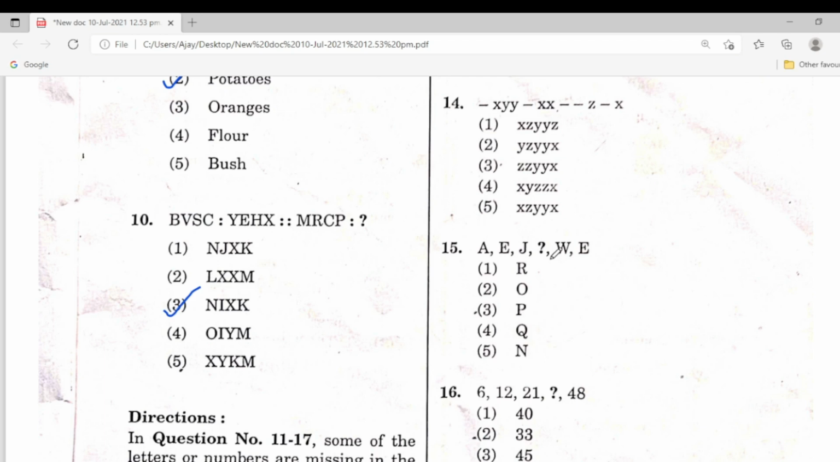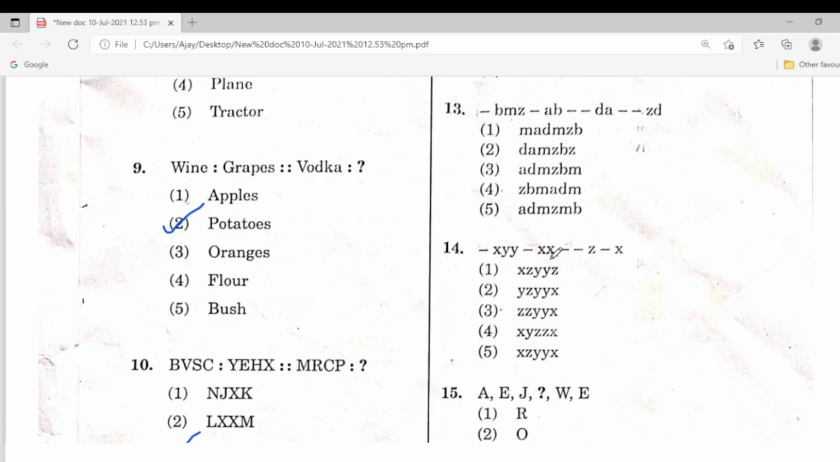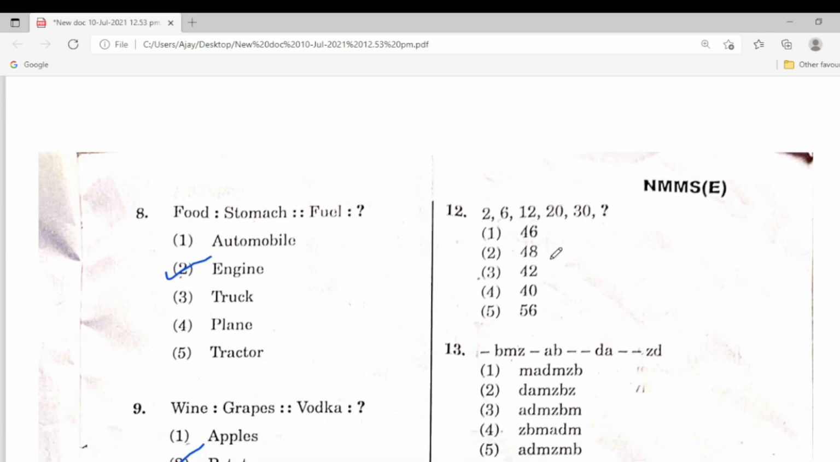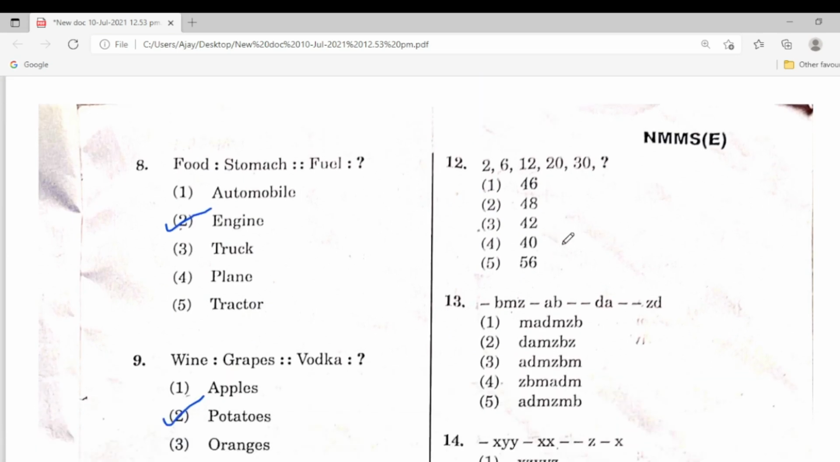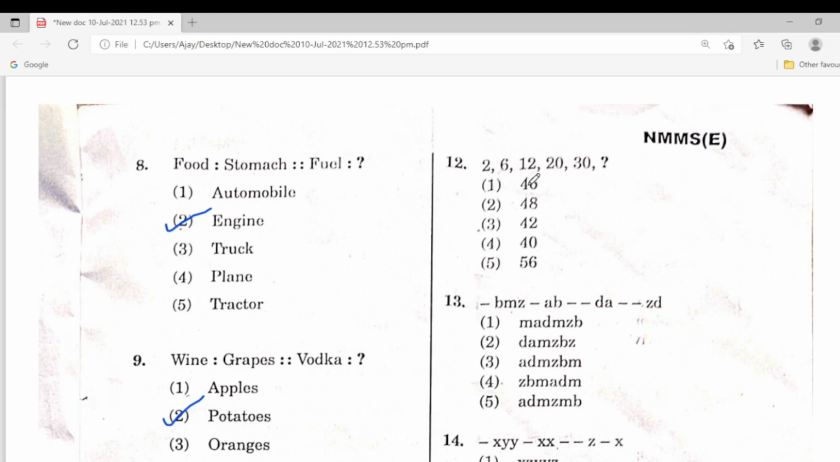Next one, 12th one here. 2, 6, 12, 20, 30. This is the series. Which is the next number here? The third one is the answer.